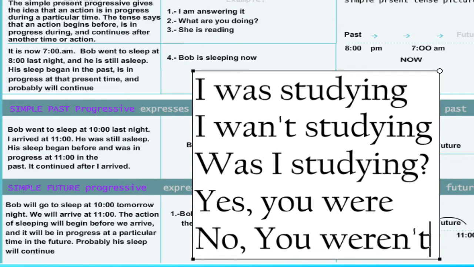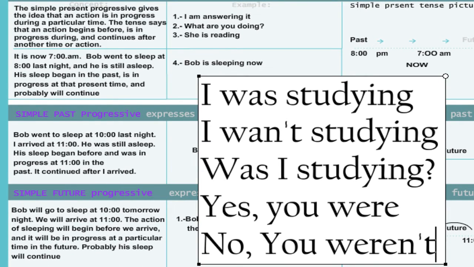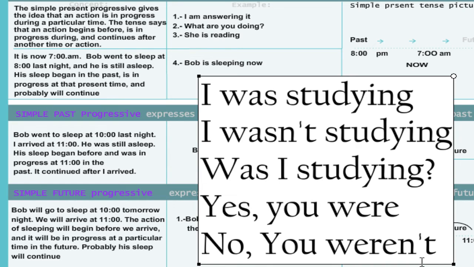So that is the construction or the pattern, affirmative, negative and question. I was studying. I wasn't studying. Sorry, here we have a mistake, we had to put an apostrophe here. Yeah, I wasn't studying. Was I studying? Yes, you were. No, you weren't.